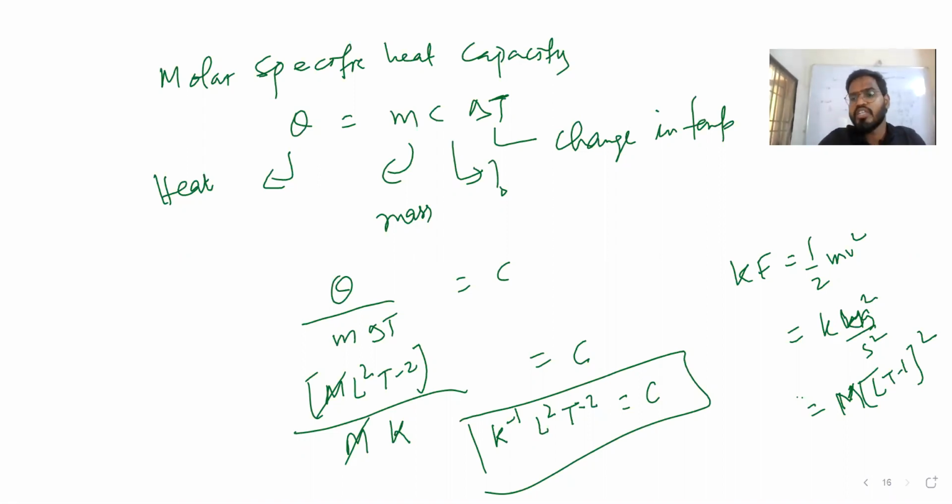So from that we found Q is what here? Energy. Any energy; find kinetic energy. Kinetic energy is half mv square. Mass is m, and v square is what? v is LT minus 1, so the square of that is L square T minus 2. That is what I put.